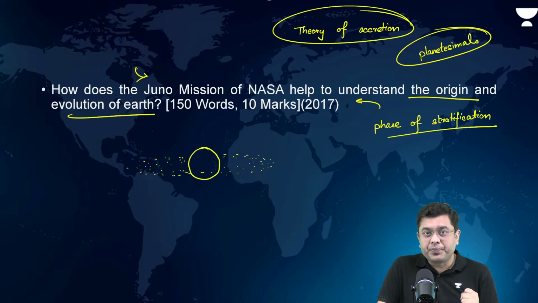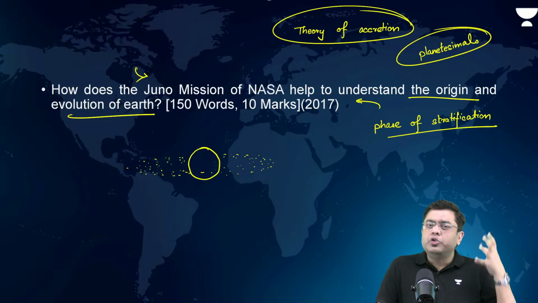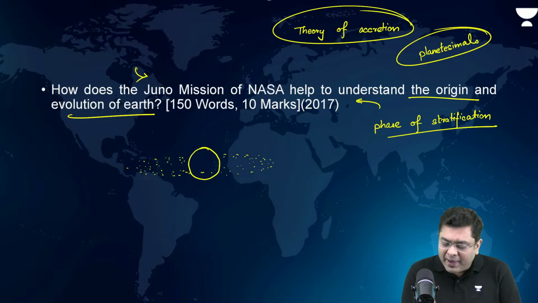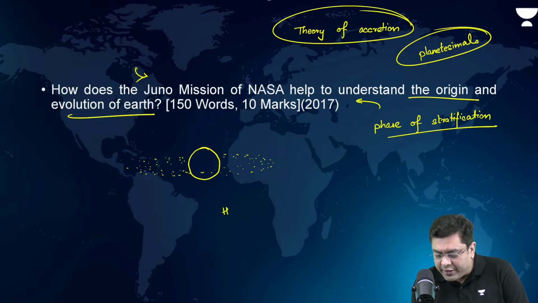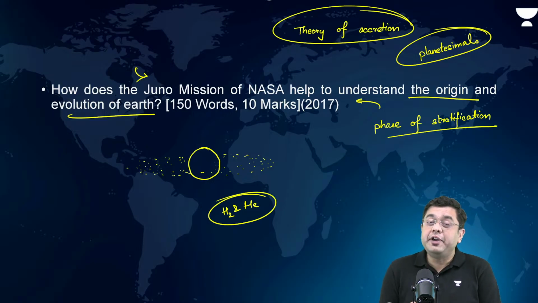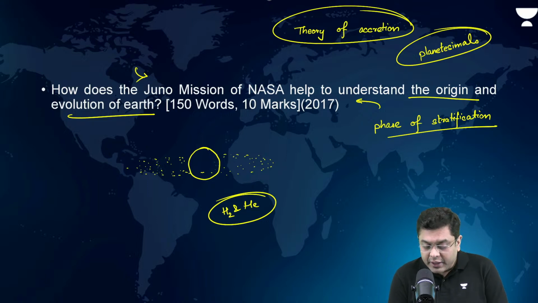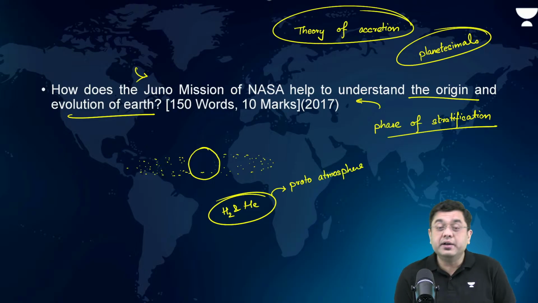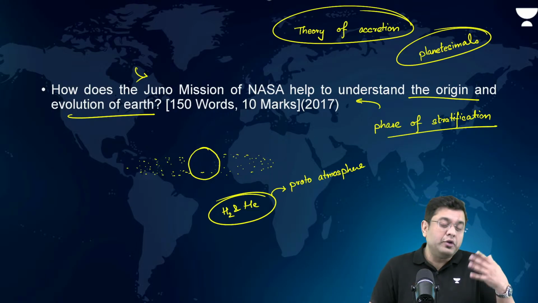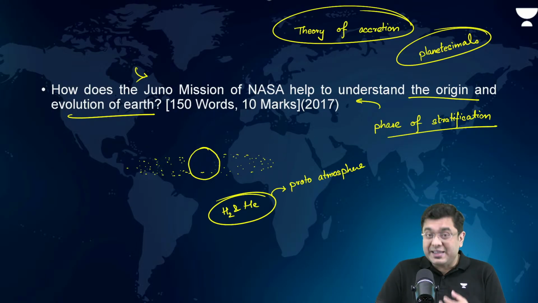More than that, amongst the gases which constitute Jupiter, you also have the presence of hydrogen and helium. Hydrogen and helium were present in the early atmosphere of planet Earth as well. They were a part of the proto atmosphere, the primitive atmosphere, isn't it? But what happened? In the case of planet Earth, this hydrogen and helium was stripped off by the solar winds, owing to the fact that the magnetosphere was still not very well established.